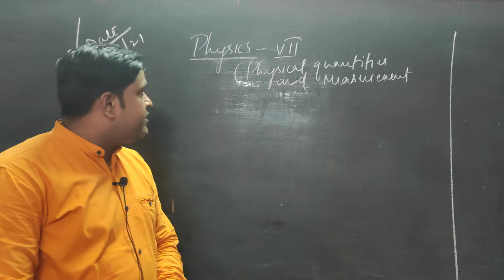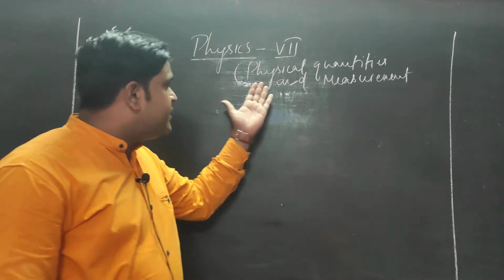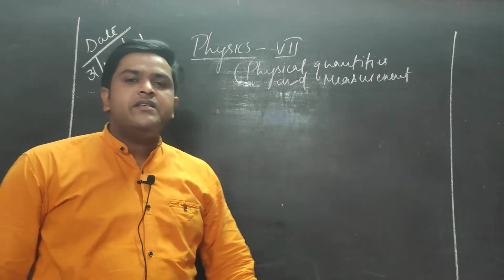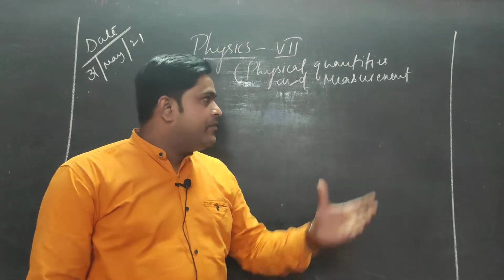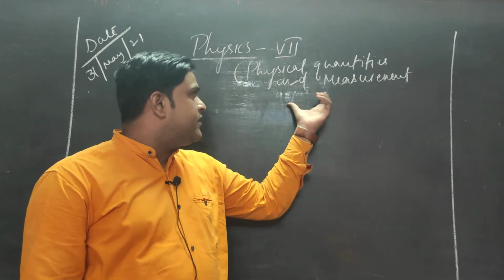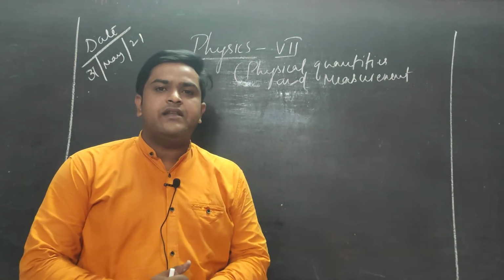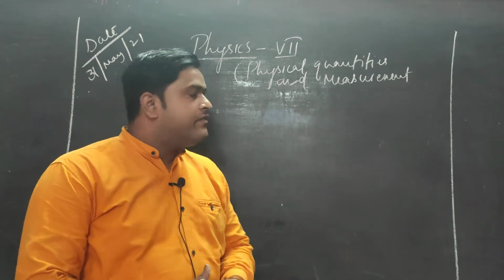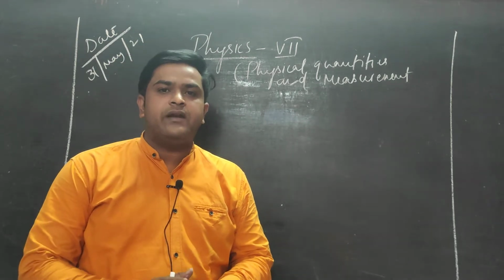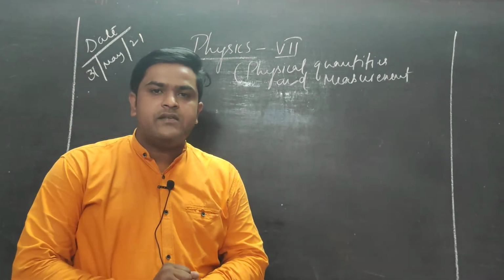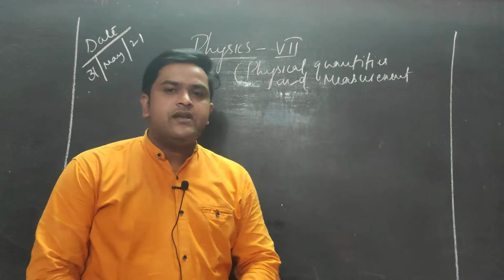So today's topic will be physical quantities and measurement. This is your first chapter. So in this video we are going to cover the basic concepts of physical quantities. We will be categorizing the physical quantities into two parts, that is vector and scalar. We will discuss the examples. Along with this, we will discuss some of the fundamental quantities, that is the 7 fundamental quantities, and the derived units. So let's start with the video.